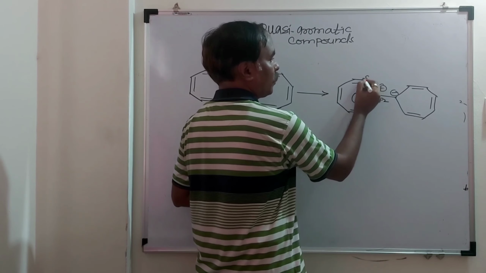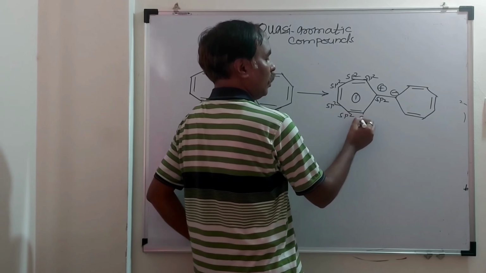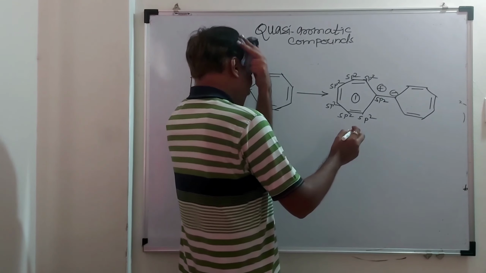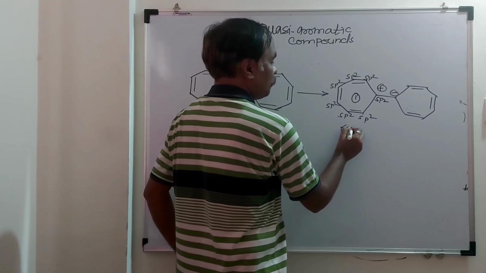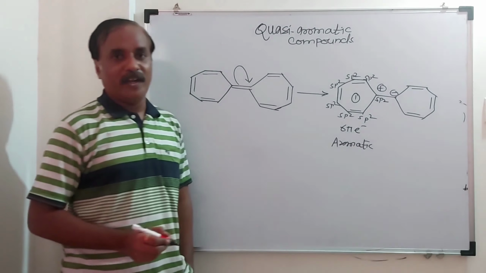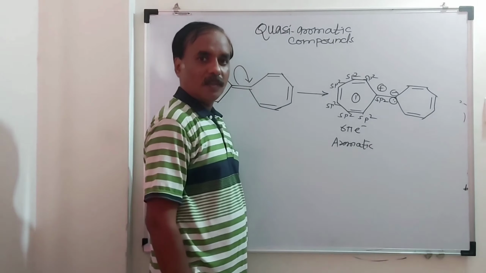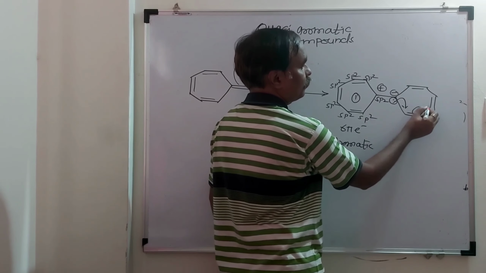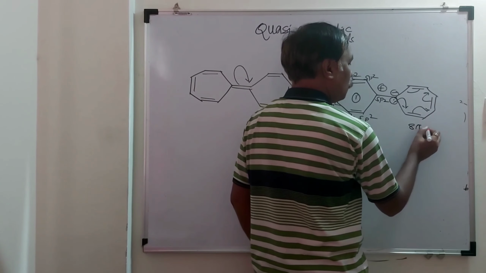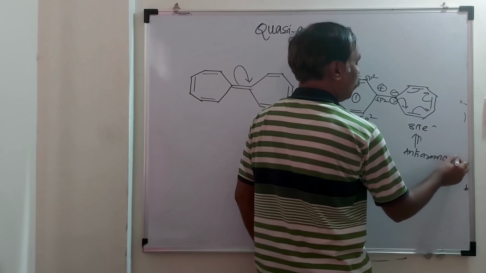Now take ring number 1. sp2, sp2, sp2, sp2, sp2, and ring number 1 is planar. How many Huckel's electrons are there? 6 pi electrons, and ring number 1 is aromatic. Take ring number 2. Here there is one lone pair of electrons, and we know that this is part of the delocalization. So how many pi electrons are there? 8 pi electrons, and ring number 2 is anti-aromatic.